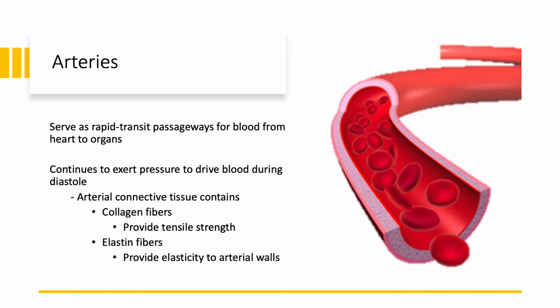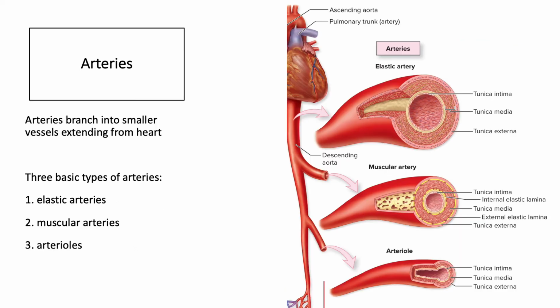And then as we mentioned before, they do have more elastin and collagen fibers than the vein counterparts. And this allows them to spring back. So the collagen fibers, that's going to provide that tensile strength. So if you were to pull on it. Whereas the elastin fibers, they provide elasticity, kind of like a balloon if you were to blow that up, and then it shrinks back down.